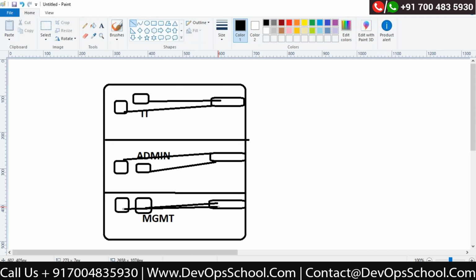Correct? Now the challenge would happen over here. Understand, you are the admin department. I do not want to share any of the admin department's details with the management department. Correct? I have another option, that whatever data sharing should happen, it should happen within that particular network.